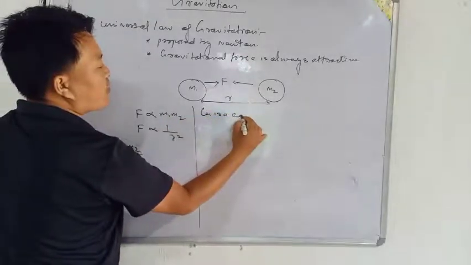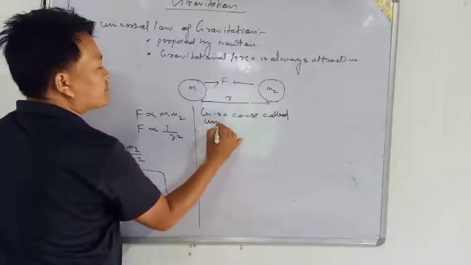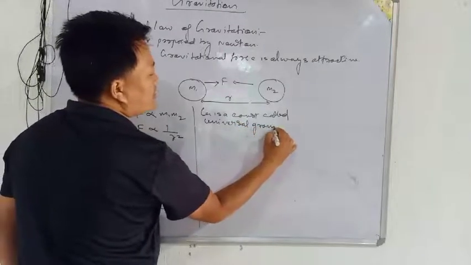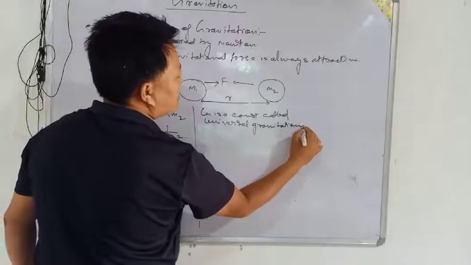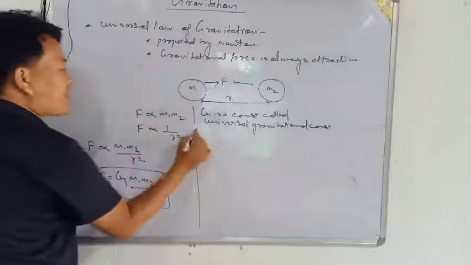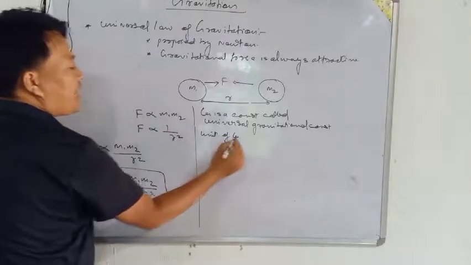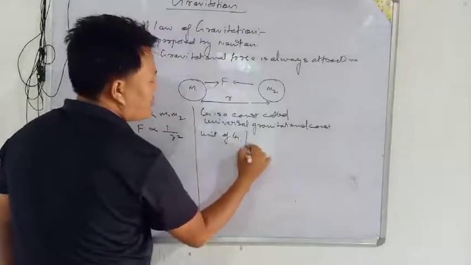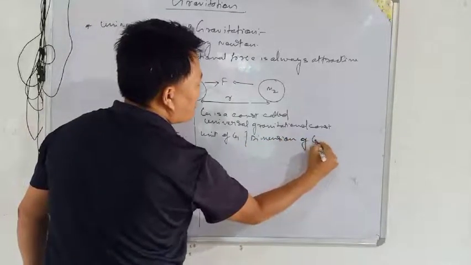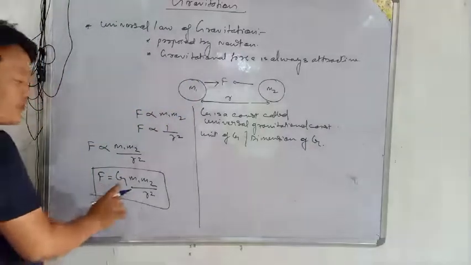G is a constant called the universal gravitational constant. Sometimes they will ask the unit of G and the dimensions of G. First we will see the unit. What will be the unit for G?